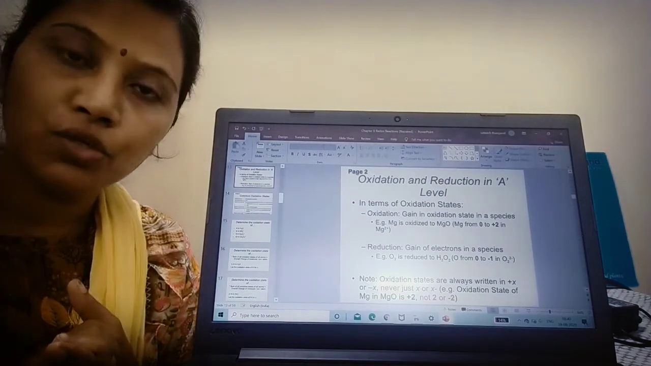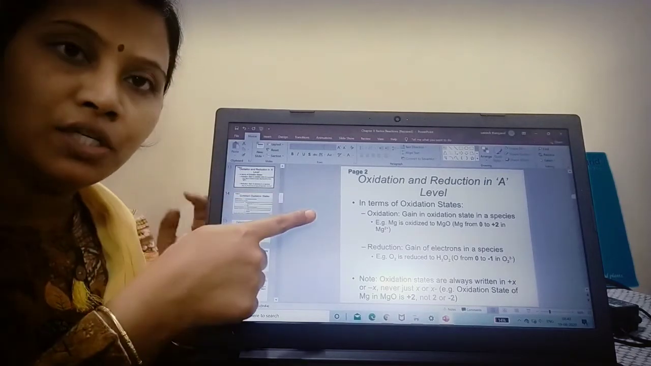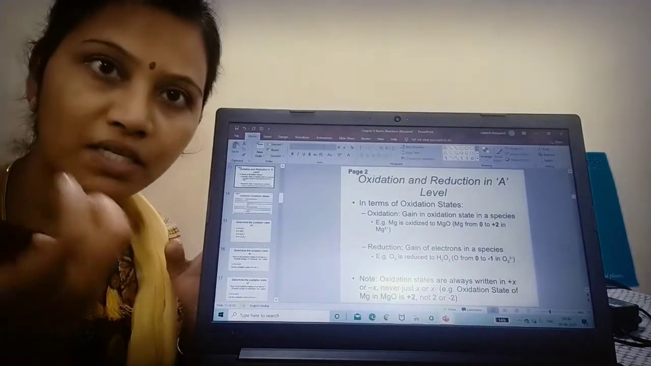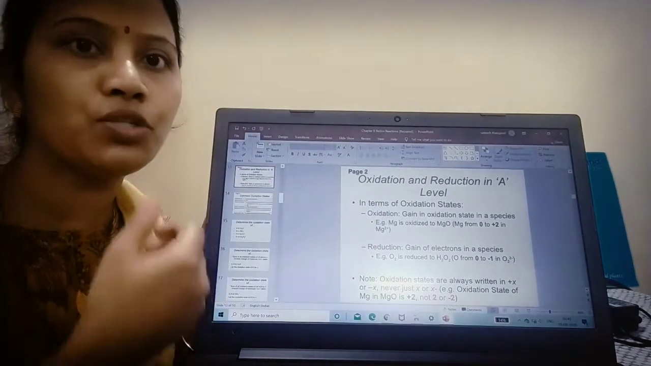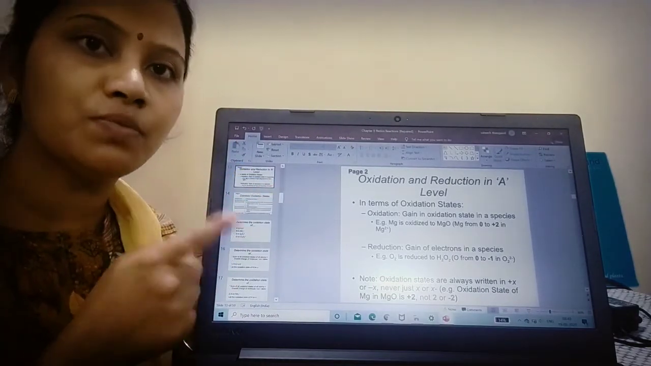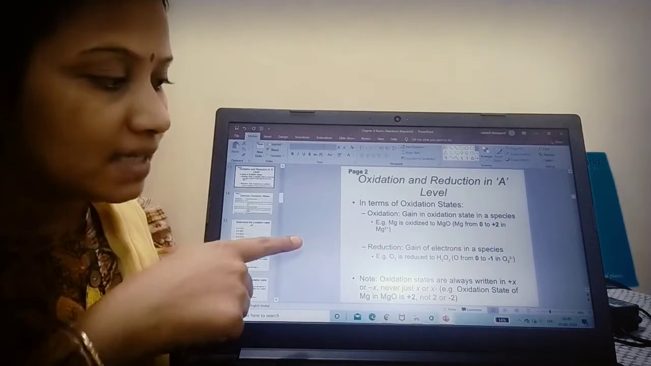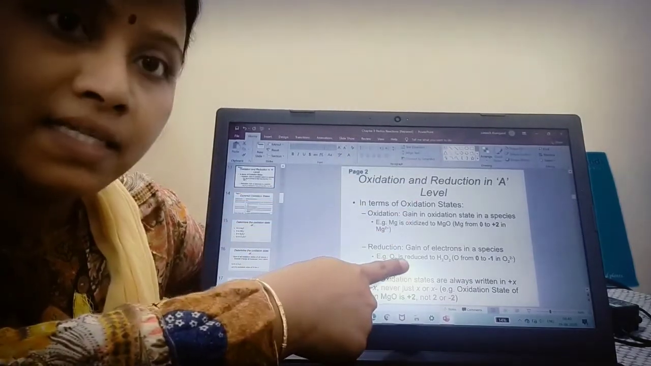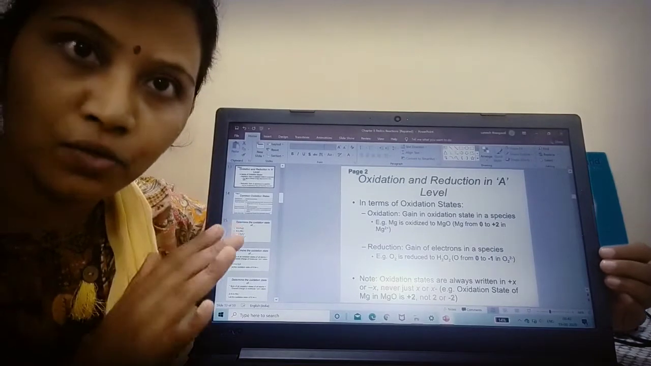Mg oxidized to MgO is the example which is cited here, where magnesium goes from 0 oxidation state and is converted to +2 oxidation state. It has gained some oxidation state. From 0 it has gained +2 oxidation state. So this is the definition of oxidation in terms of oxidation state. Now what about reduction? Reduction in terms of oxidation state is gain of electrons in a species. Okay, it is nothing but gain of electron in a species.